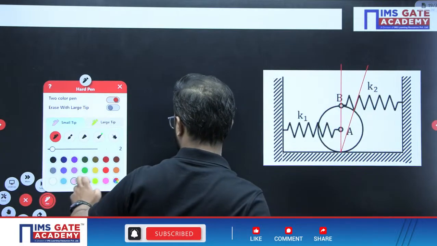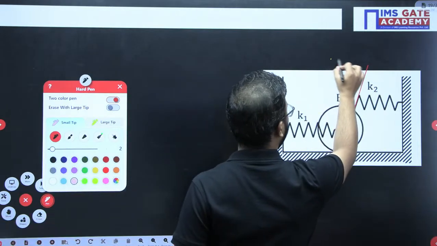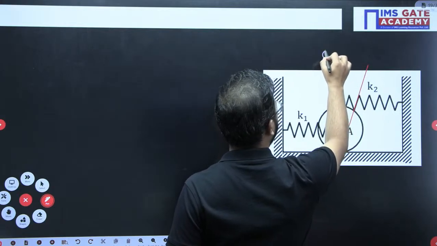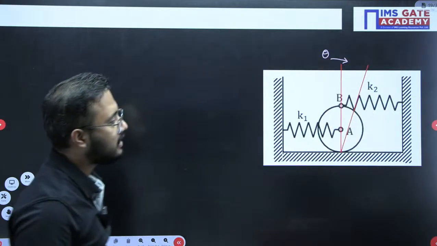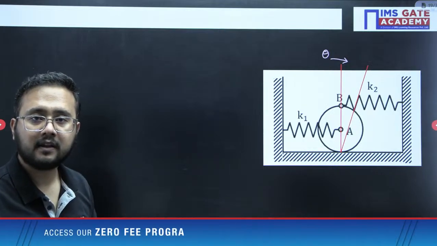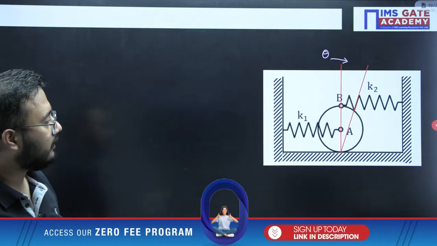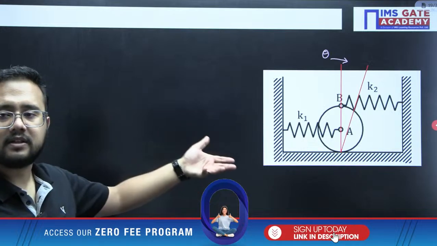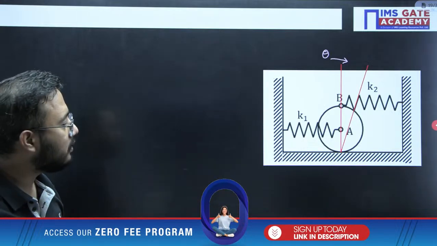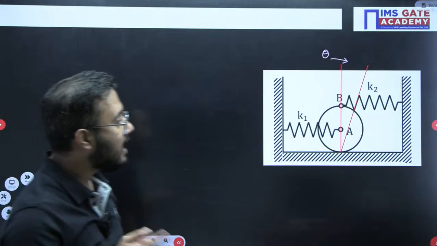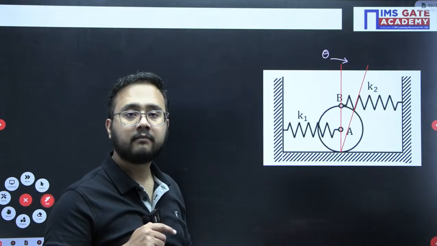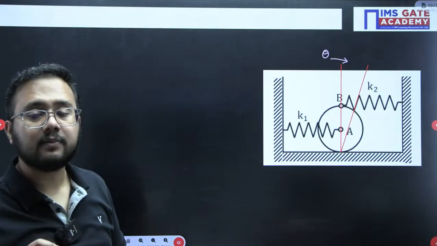How much rotation have you provided? Let us mention here theta. Theta is the rotation you have provided, clockwise. Clockwise theta rotation we have provided. That is the disturbance. Theta disturbance we have provided in the clockwise sense. Opposite to that theta disturbance, what will happen?